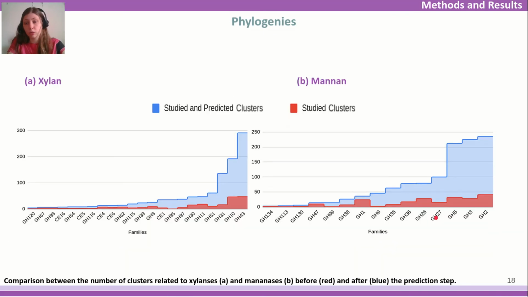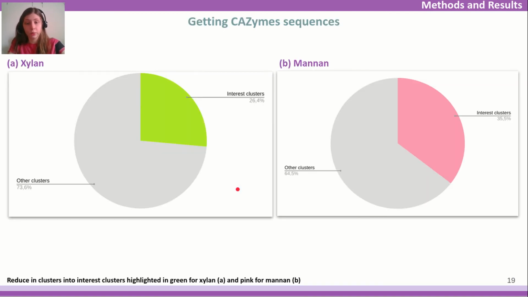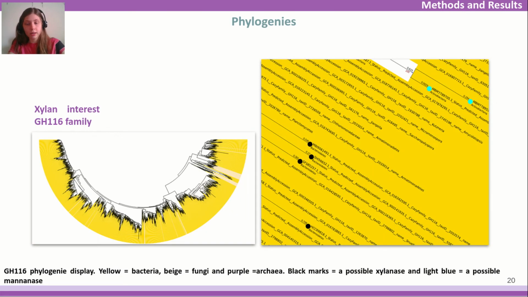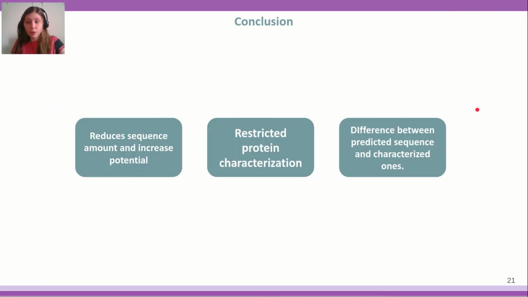With this code prediction, the total number of clusters with information becomes over twice the original size, and the number of interest clusters compared to the initial amount reduces to more than a half, but it still comprehends a large number of sequences. And finally, the phylogeny is represented, where the outline color means the group where the sequence came from, and the leaves with a black mark represent a potential xylanase, and with a light blue mark represent a possible mannanase. To conclude, the reduction in sequence amount and increase in the relation between the sequences and the theoretical possibility to deconstruct mannan or xylan were performed.